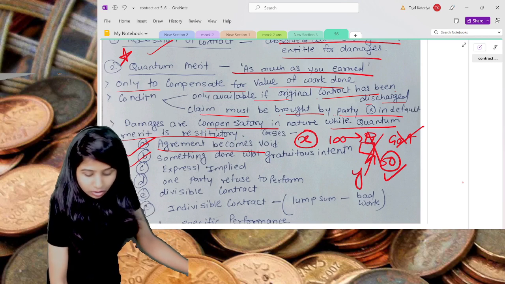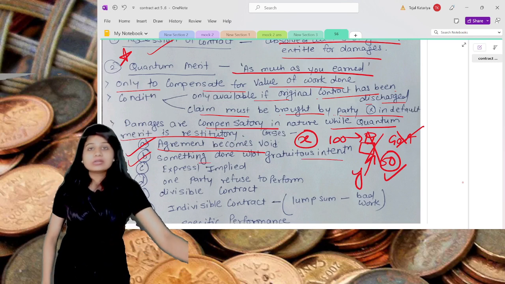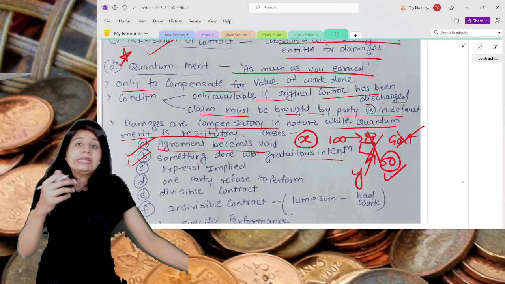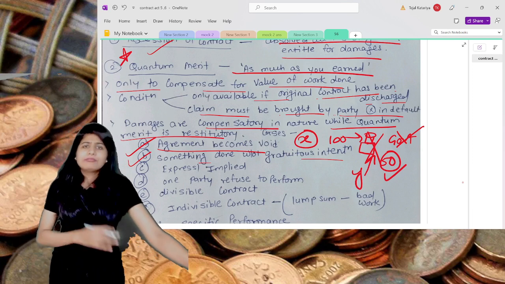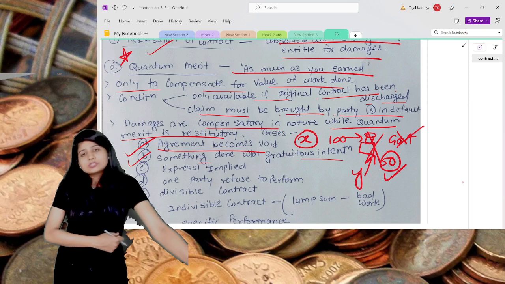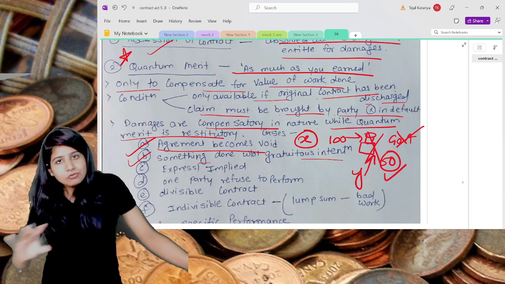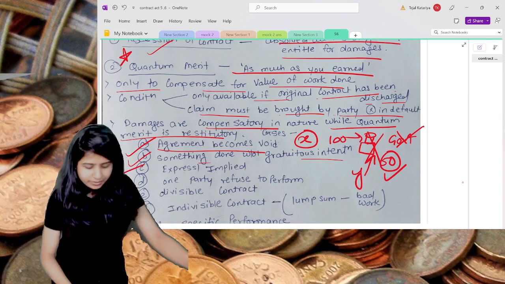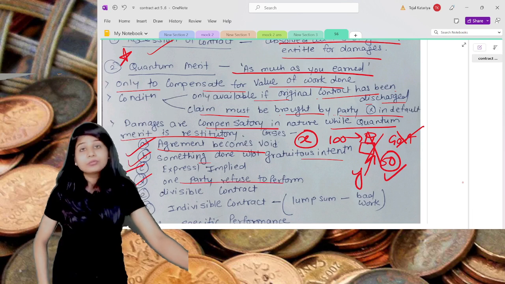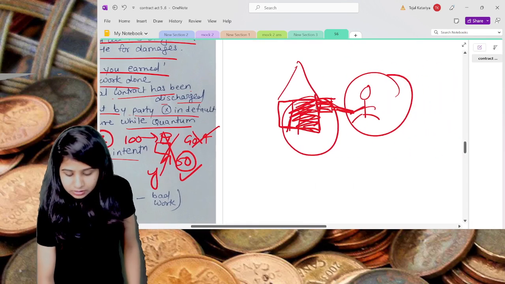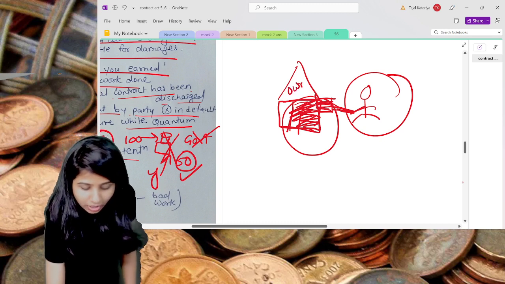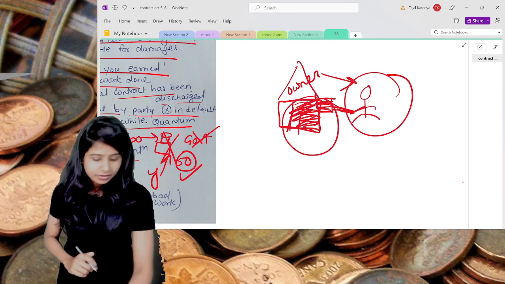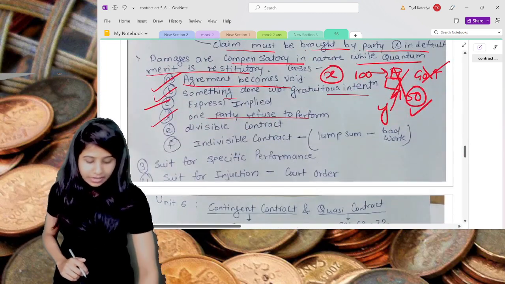The second is when someone has done something without any gratuitous intention. Gratuitous means done with the intention of volunteering. Here, it is with the expectation of getting something. If someone is not giving you voluntary services, obviously you are supposed to pay for it. The third is expressly or impliedly mentioned in the contract. If one of the parties refused to perform, like the owner of the house in the painter example, who restrained the painter from performing his contract, then obviously as much as he has earned, that party is supposed to pay.